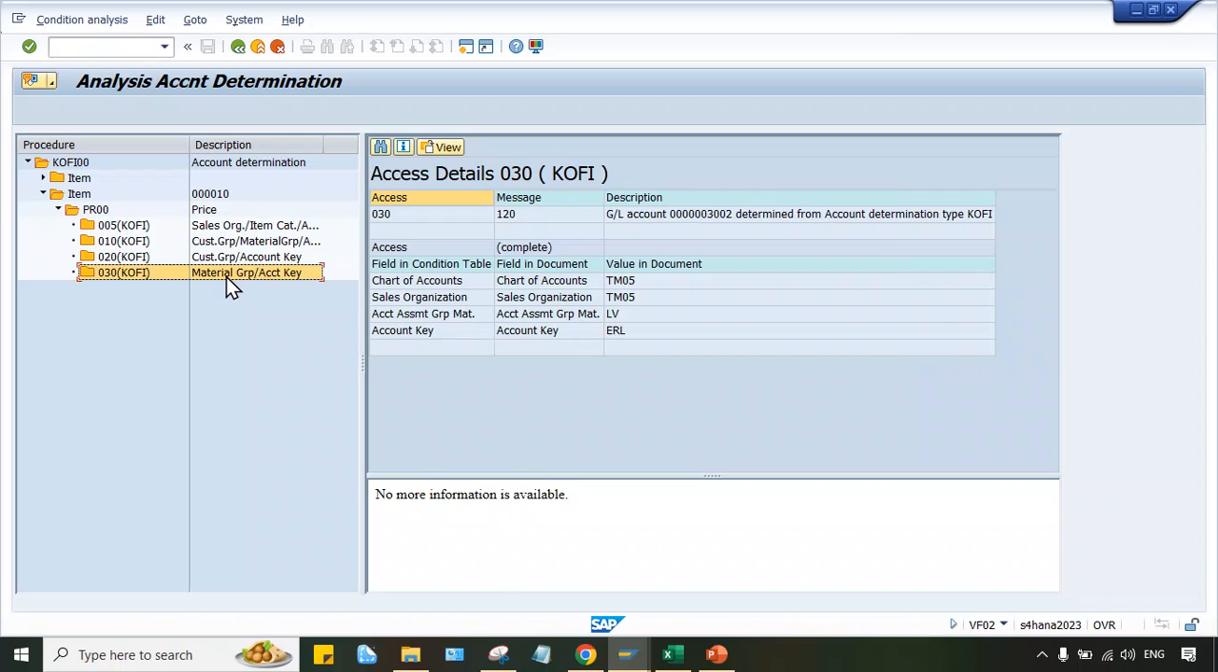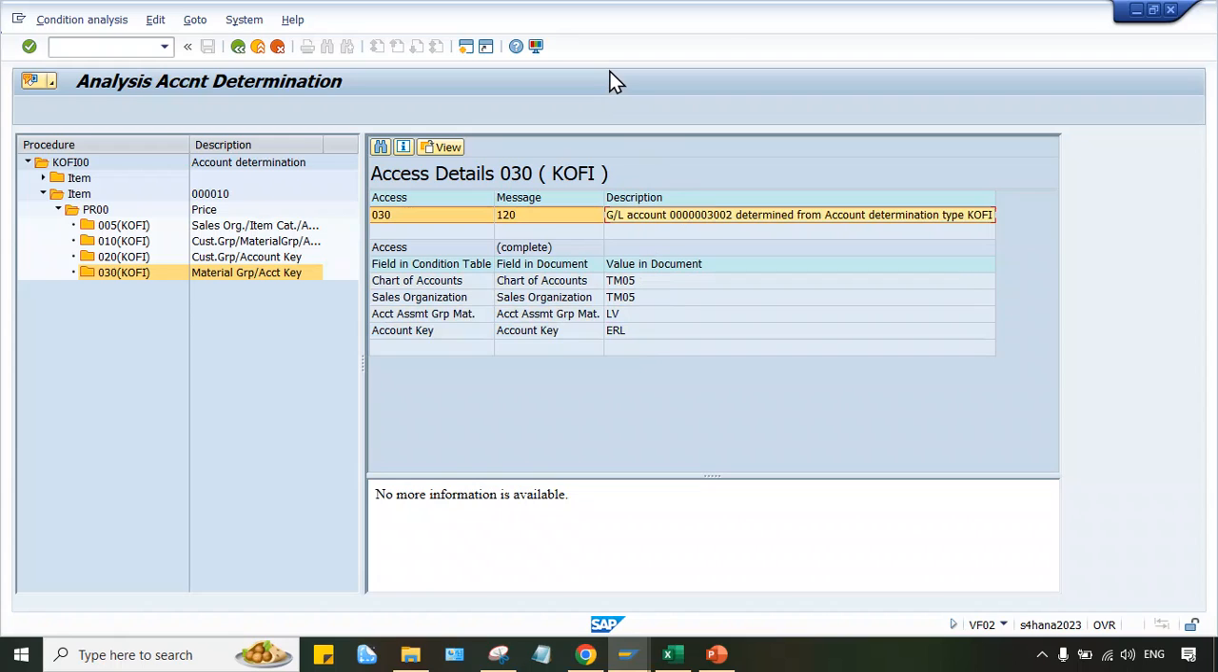Again, see this one also, guys. Generally what happens? There are multiple combinations, right? So from these combinations, one by one SAP is going to check the combinations here. But we have assigned our GL account here against material group and account key. So look at here. GL account, this one is determined here. Chart of accounts is there. Sales organization is there. And material account assignment group LV is there. And then we are having account key ERL. So with these combinations, we have assigned the GL account and system has finally triggered here.